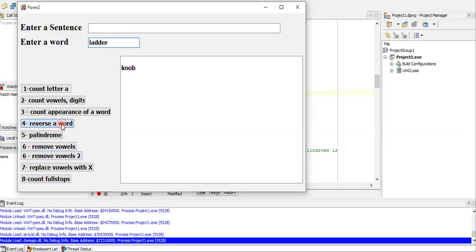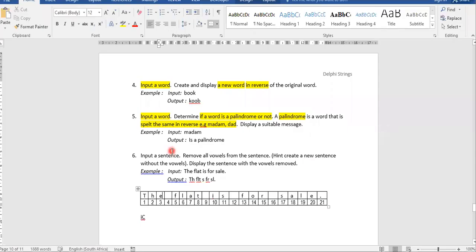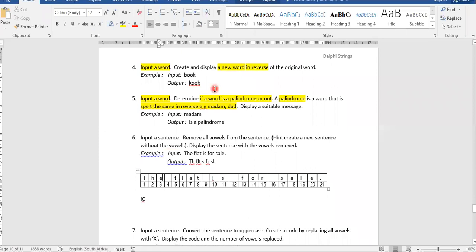You reverse the word, there's ladder in reverse. So it works for any word because our loop is using the length of the word and we're working backwards. So remember, for reverse word, we start with an empty string and we add to it from the length going down.